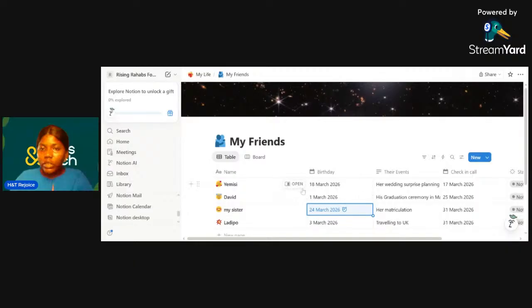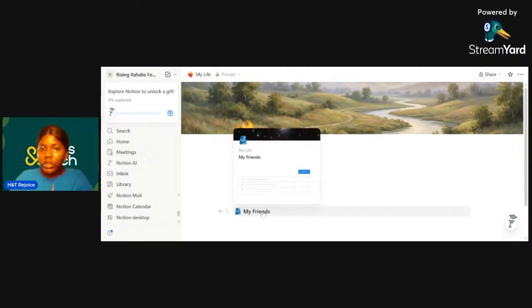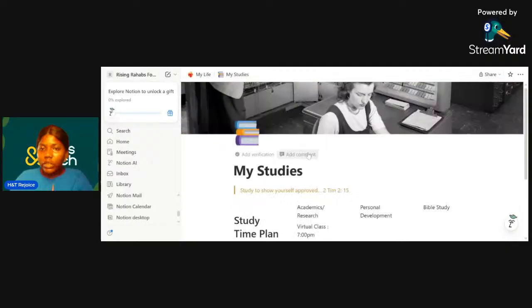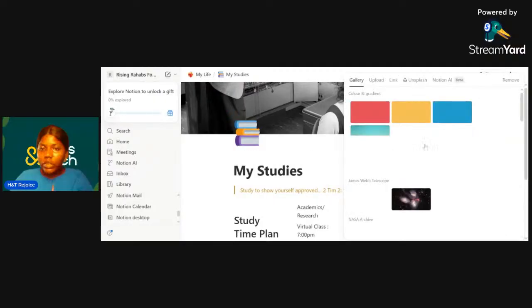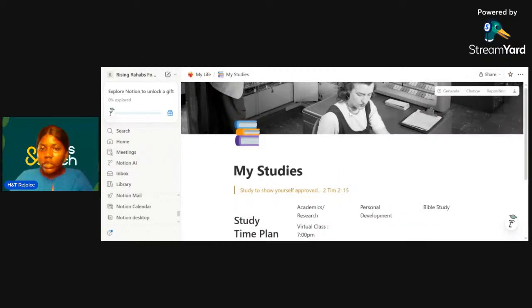We'll create another workspace. Now, this is just about having a database also in a page. Then let's say your studies. Okay, yeah, you can always choose this picture. If you want to change, you can change it from what they already have here. I can put a color or any of this, but I think I'm good with this. It's related to study. Then the emoji, you can always change it, but I also prefer this.